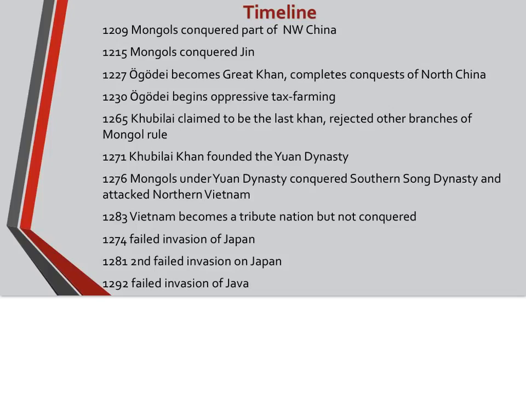In 1276, he conquers the southern Song Dynasty and begins to attack northern Vietnam. Vietnam put up a great fight, and in 1283, it did become a tribute nation, as it had been prior to that. However, the Mongols did not conquer Vietnam.